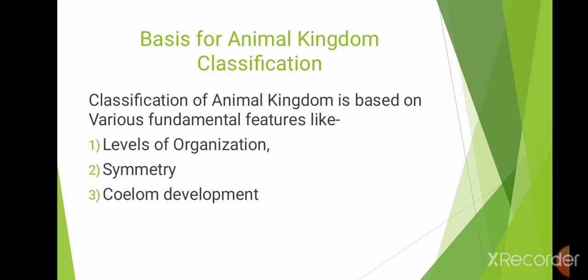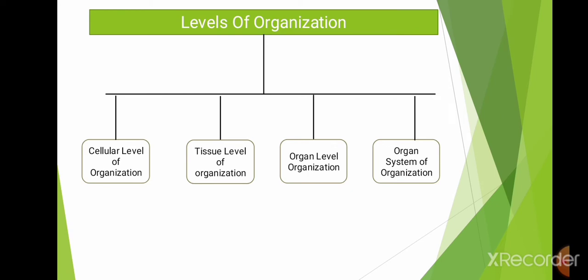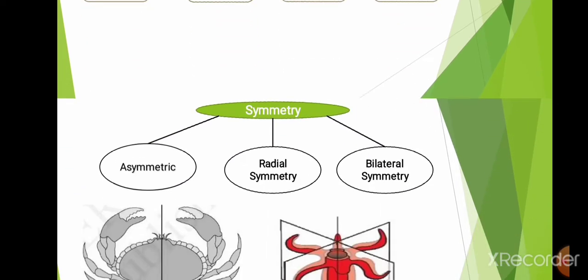Classification of animal kingdom is based on various fundamental features. First one is level of organization, second is symmetry, and third one is coelom development. So, we will take it one by one. First is level of organization. These levels of organization are broadly classified into cellular level of organization, tissue level of organization, organ level of organization, and organ system of organization.